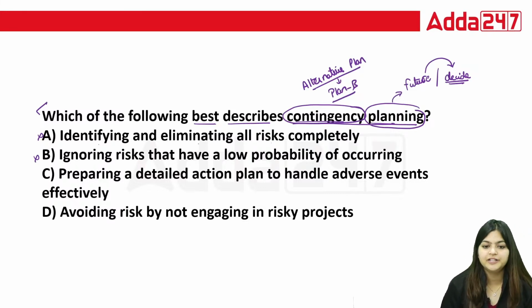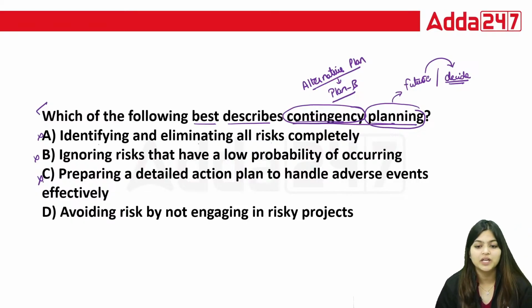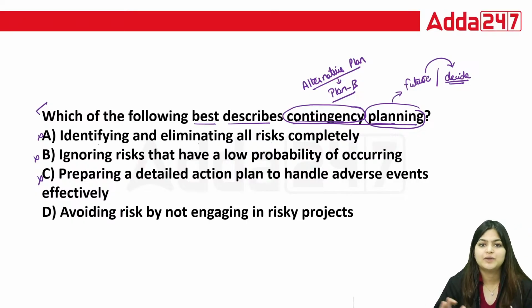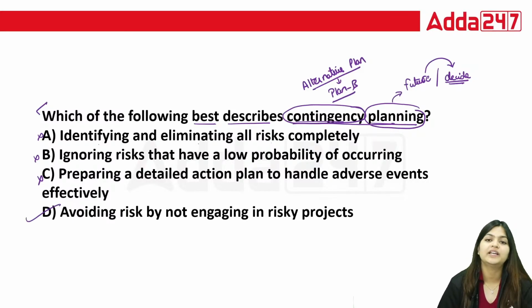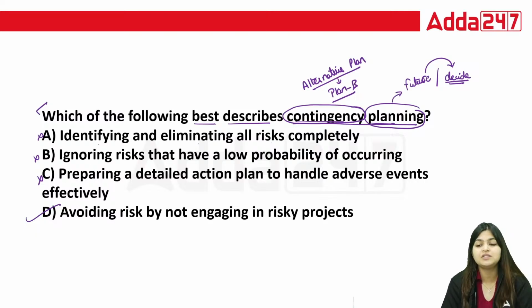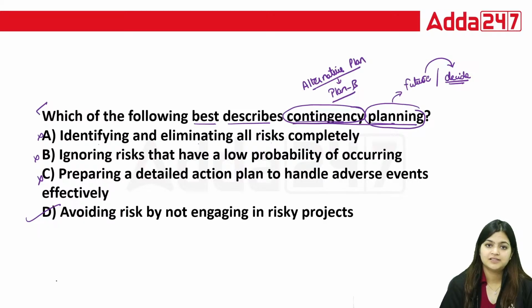So what you can say here is you are preparing a detailed action plan to handle that adverse situation, or you are going to avoid risk by not engaging in that project only. With contingency planning, you are not going to engage in those risky projects, you will avoid them, which means you are going to shift to your new plan. So here your correct answer is answer C.